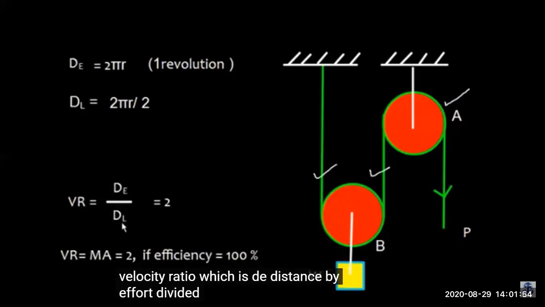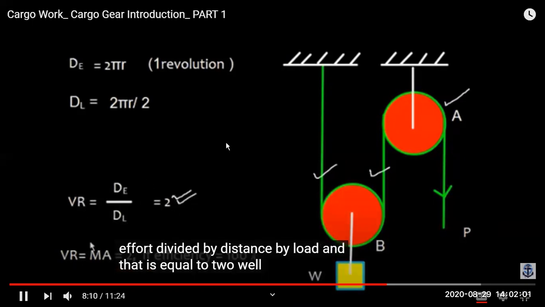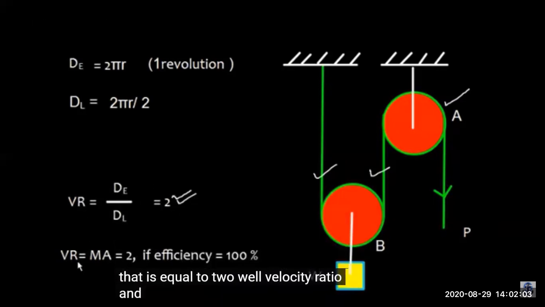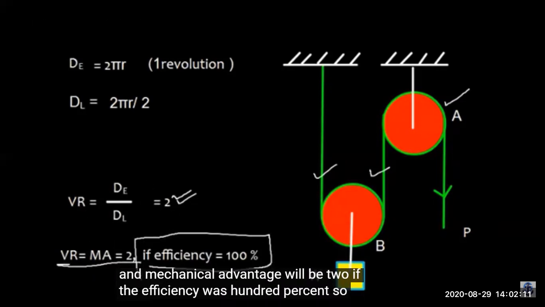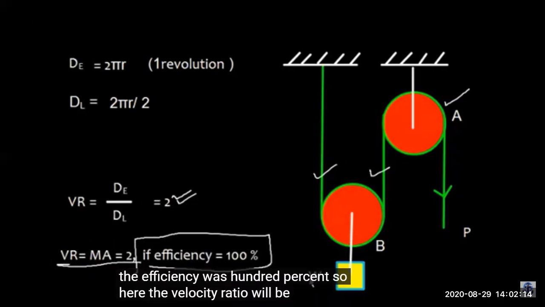So we know the formula for velocity ratio: distance traveled by effort upon distance traveled by load. So here we will get 2. Now because it's a perfect machine, velocity ratio and mechanical advantage are equal to 2 if efficiency is 100%.